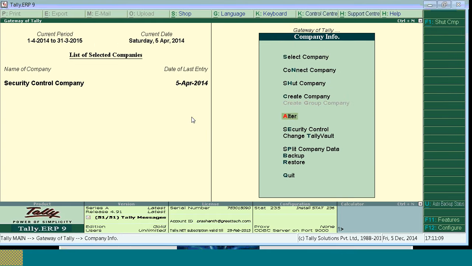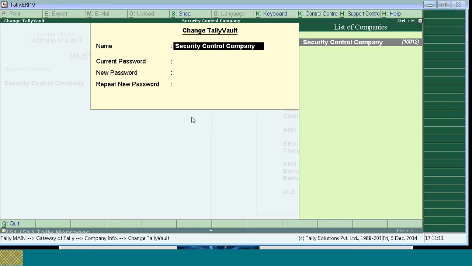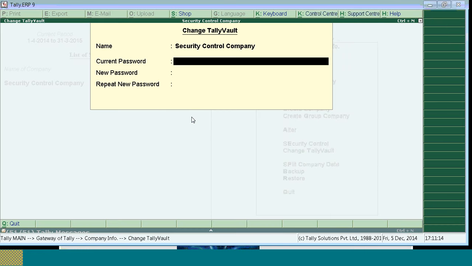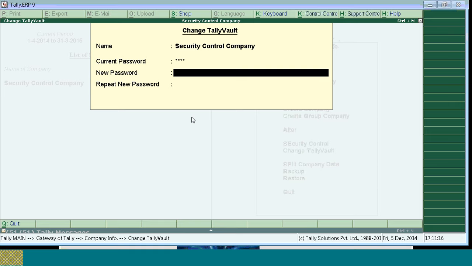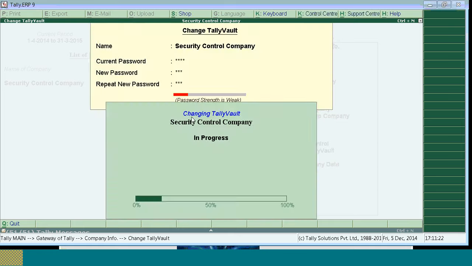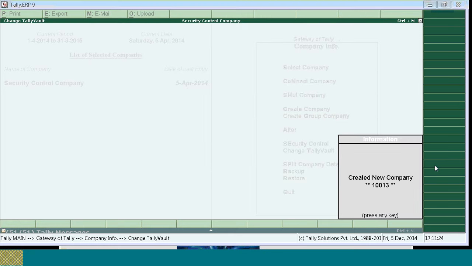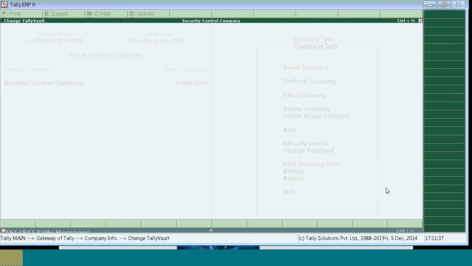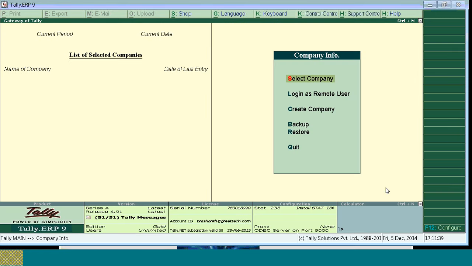If you want to change the Tally Vault, press Alt F3, go for Change Tally Vault, select the company, give the existing password, then give the new password and repeat it. Then change. As you can see here, it created a new company, 10013. That means the old company with the old password will remain as it is. A new company with existing data will get created.